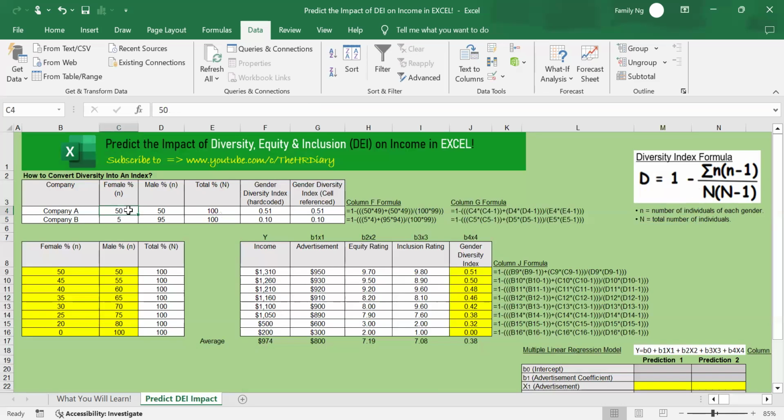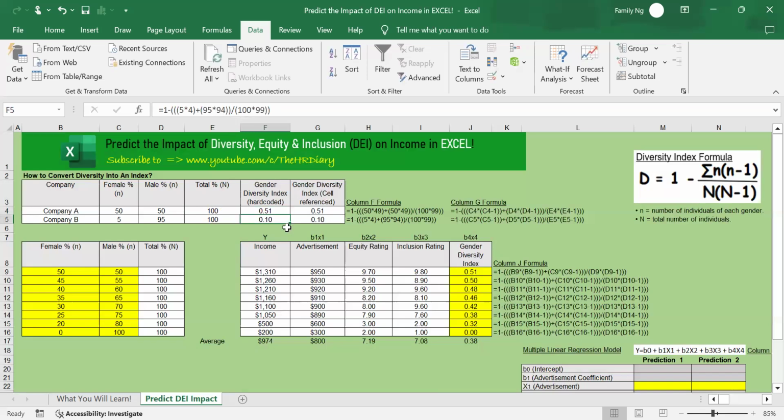So in company A, the big N is 100. So 100 times 100 minus 1. All right, this is what I mean. And then the small n. If you look at this formula, this is the big N, this is N minus 1, 100 minus 1. And this small n here is 50, the number of females, and then n minus 1, so 50 minus 1 is 49. And next, this is the male. So this is the female, this is the male. Male is 50 times 49.